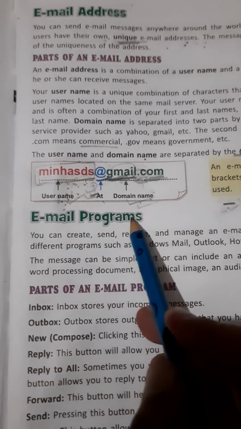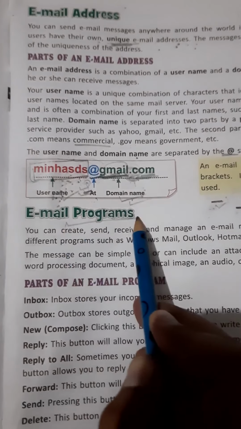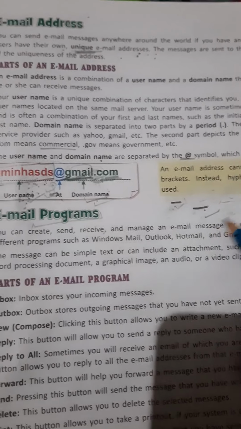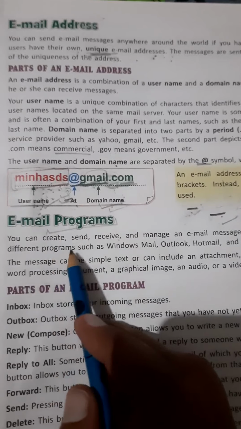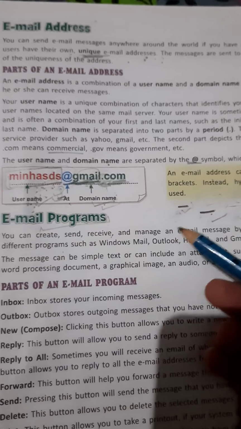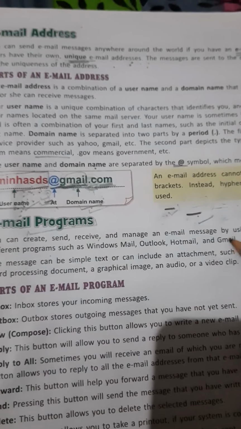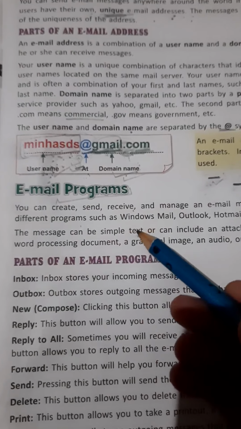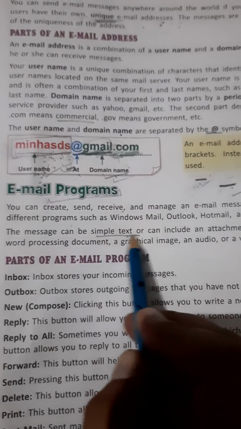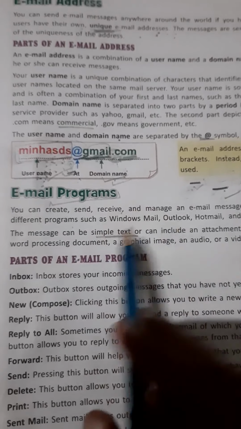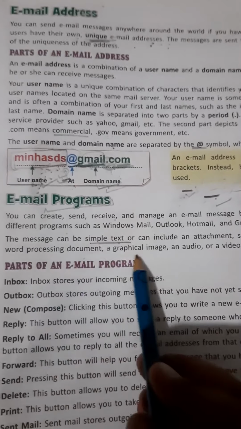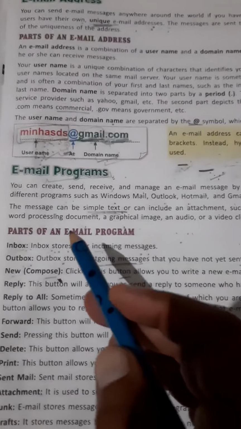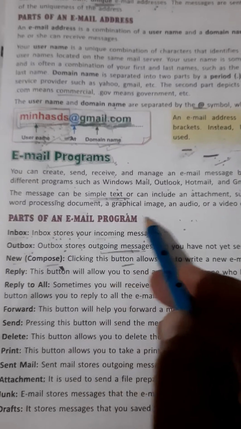Next topic is email programs. Email program means programs by using which we can send, receive and manage email messages. So there are different email programs like Window Mail, Outlook, Hotmail, Gmail, Yahoo. So by using an email we can send simple text message, and we can also send Word document, images, audio and video clips.